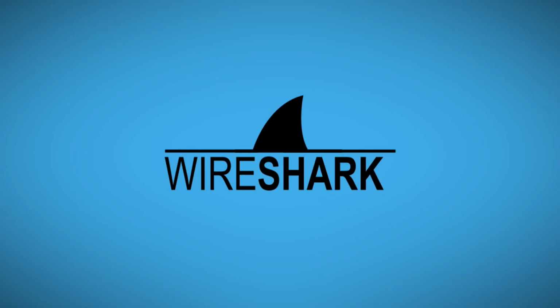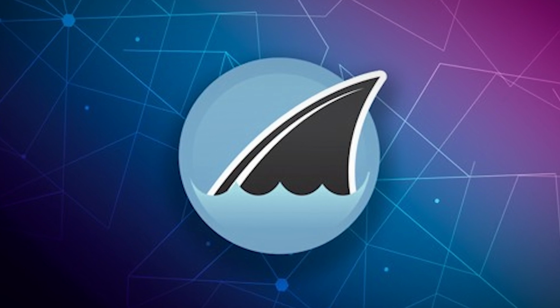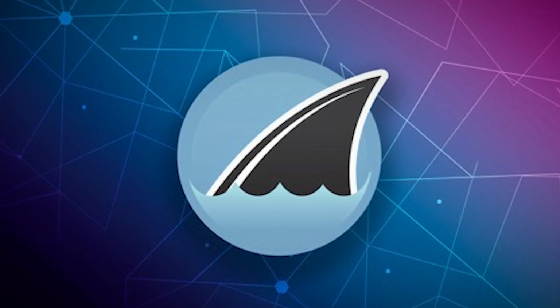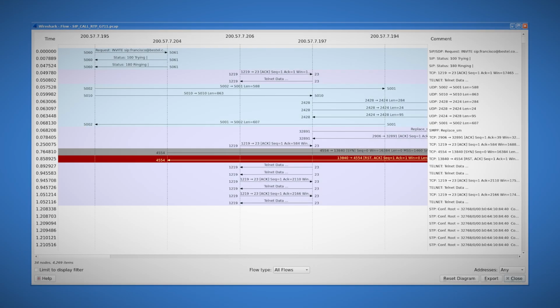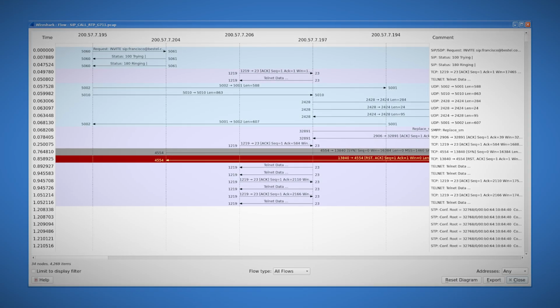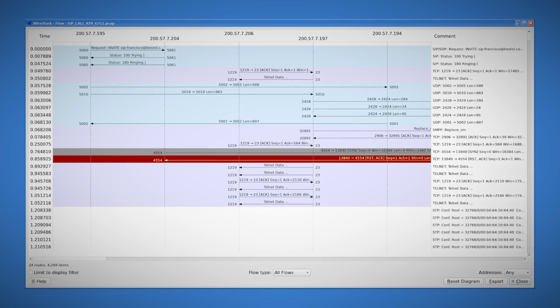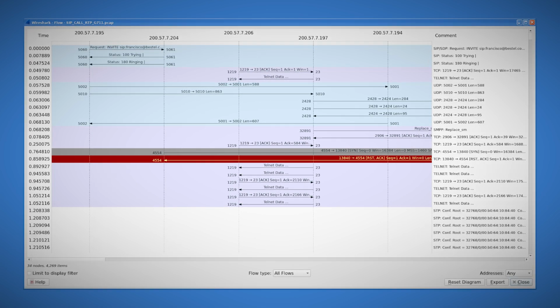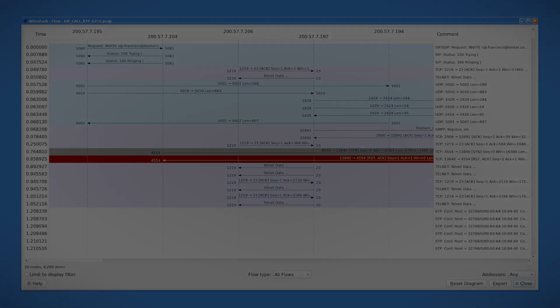But Wireshark isn't just about looking at raw data and statistics. It also has powerful visualization capabilities that can help you understand complex network interactions. The flow graph feature, for instance, can create a visual representation of the back-and-forth communication between different network entities. This can be incredibly useful for understanding handshake processes, troubleshooting connection issues, or even reverse engineering unknown protocols.